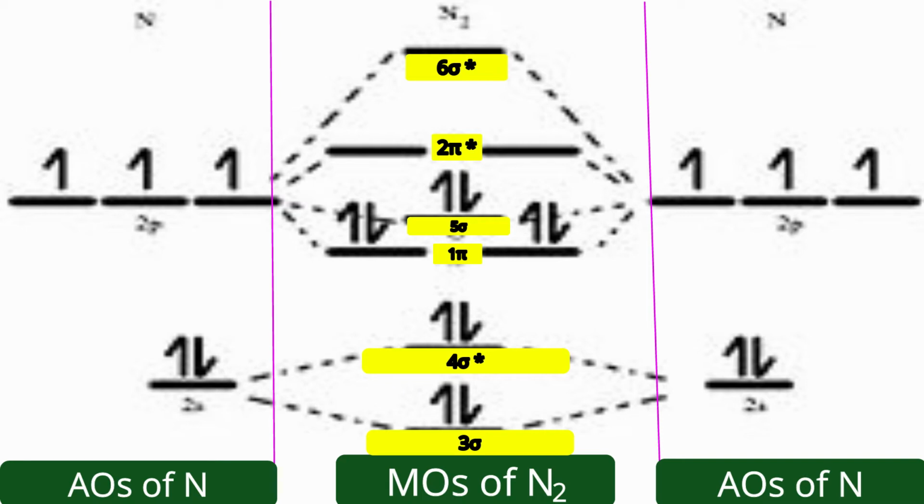This diagram is convenient and suitable to explain the bond order. Bond order is 3, which is a reality. It also explains the magnetic property: the nitrogen molecule is diamagnetic. That is also reality. So we can get good explanations from this MO diagram.